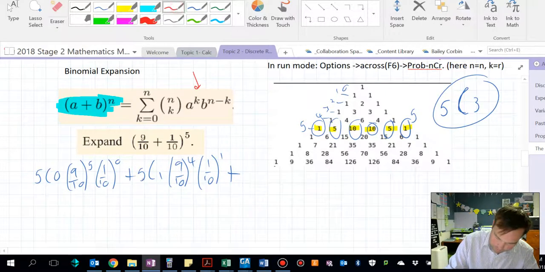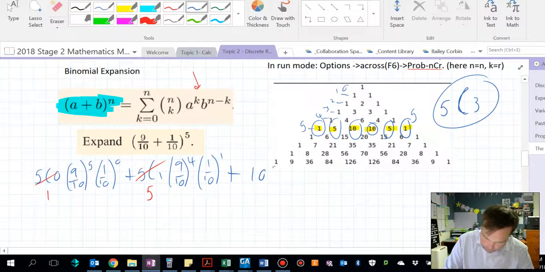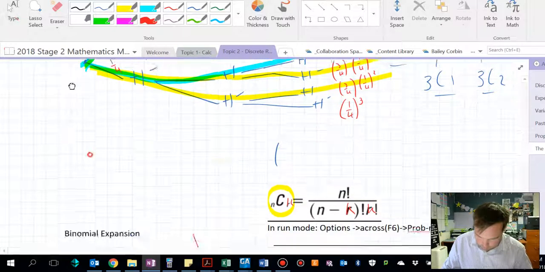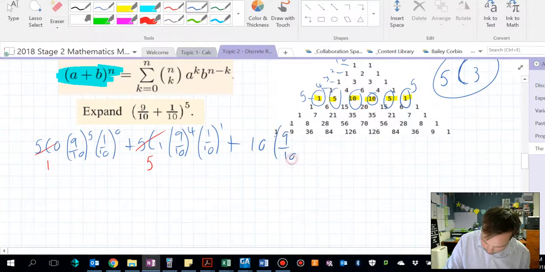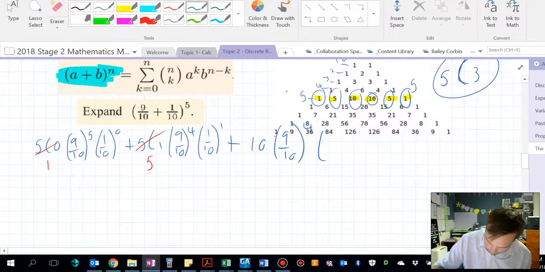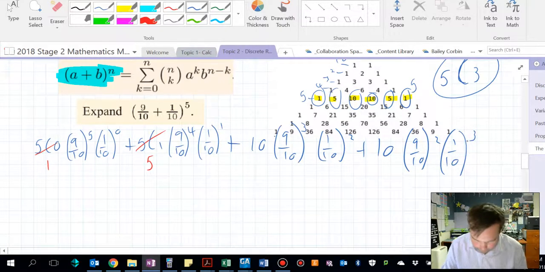So that there is 5, and this here is 1, plus 10, or 5 choose 2, lots of 9 on 10 to the 3, multiplied by 1 on 10 to the 2, plus 10 lots of 9 on 10 to the 2, 1 on 10 to the 3.